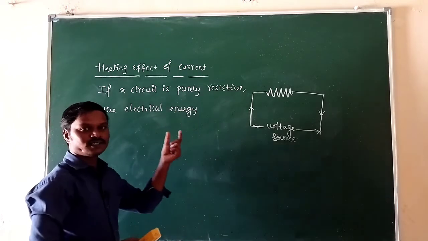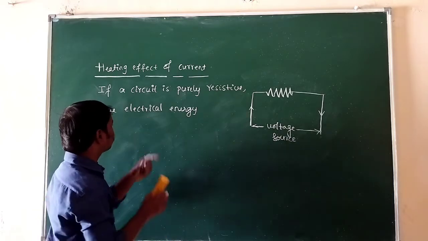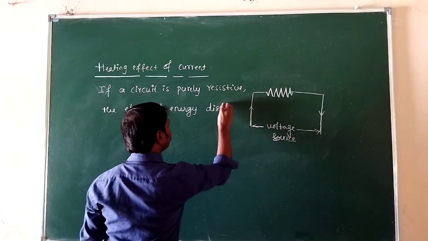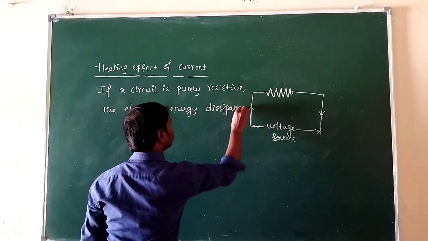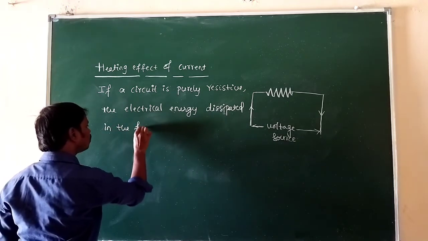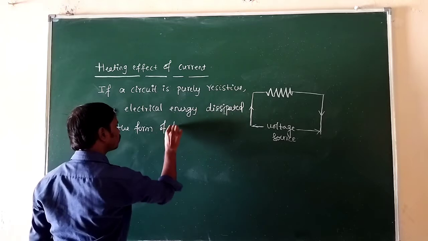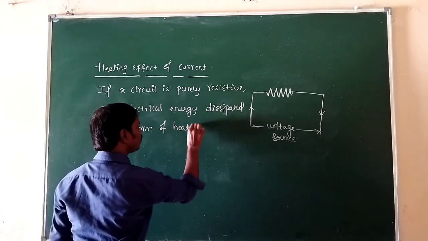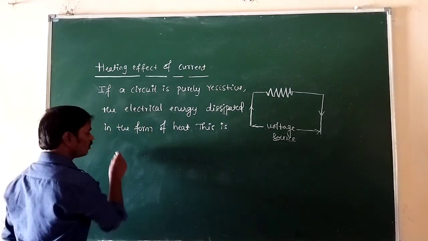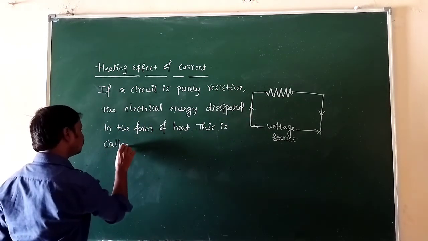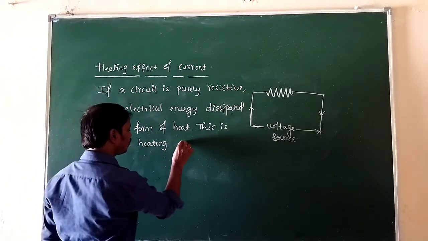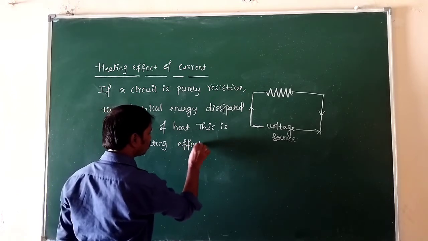means here it is the kinetic energy of flow of charge. The electrical energy is dissipated in the form of heat. This is called heating effect of current. Yes, current can produce heat. This is called heating effect of current.